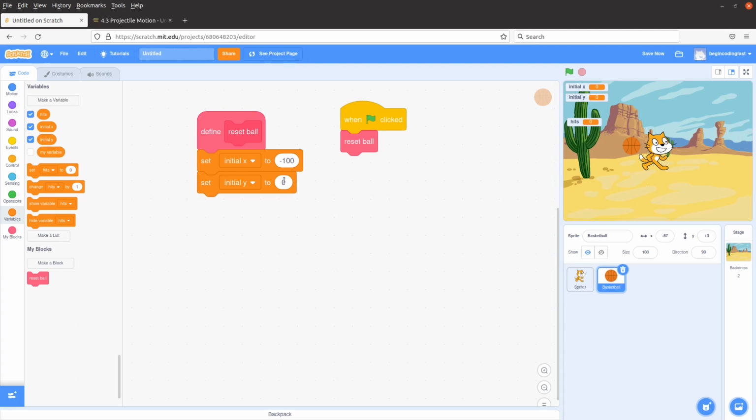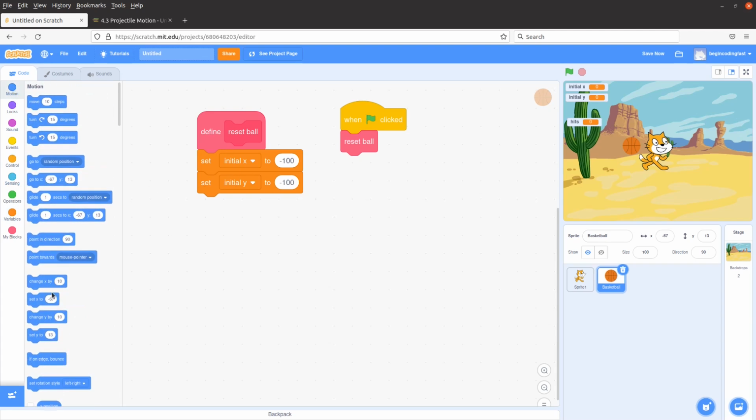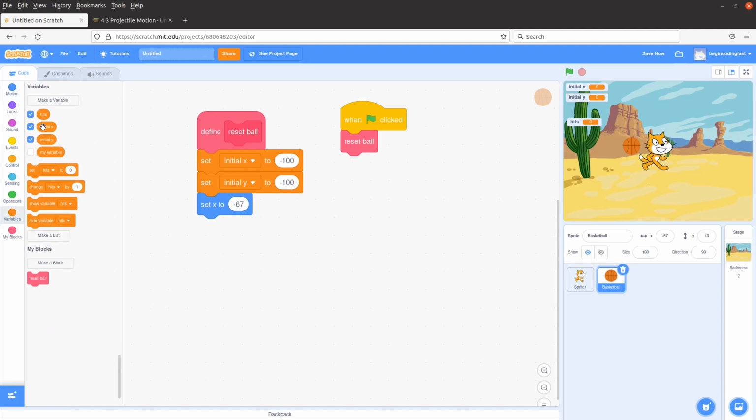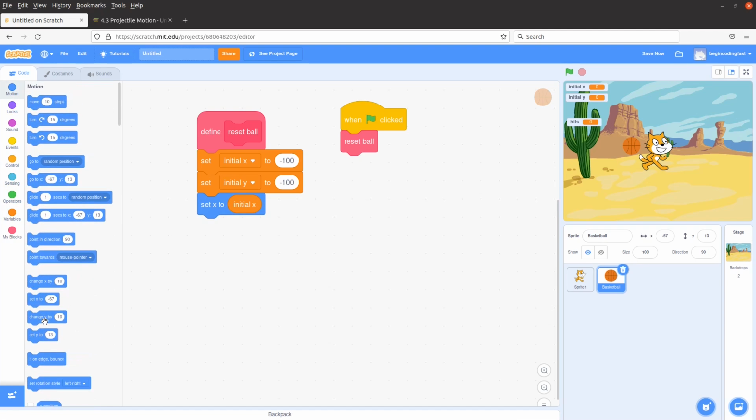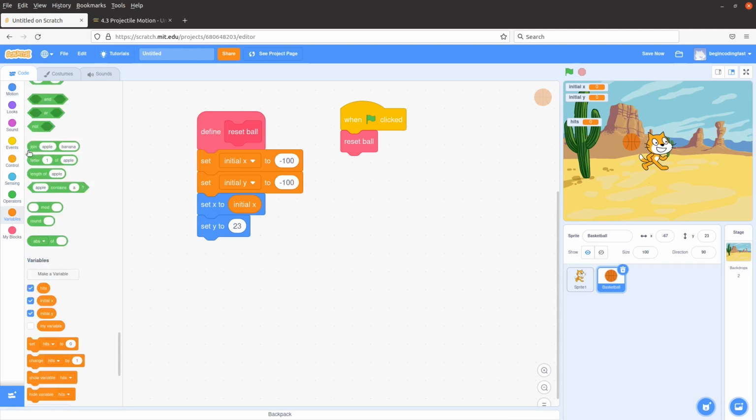Initial Y can also be -100. And then I can just set the ball to these 2 positions. I put the variable here. Also, I put set Y to initial Y.